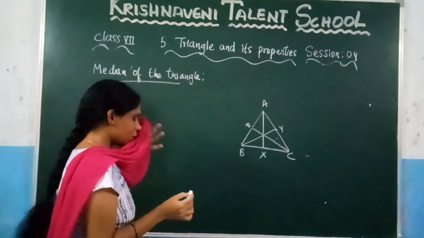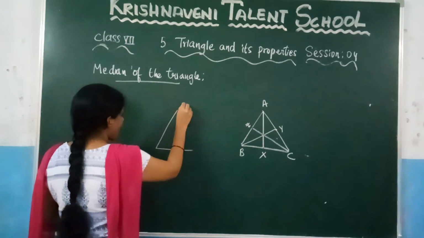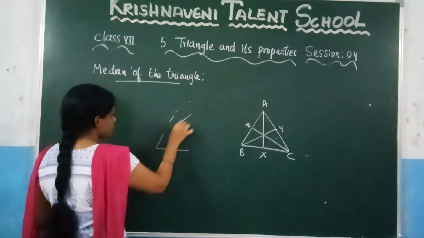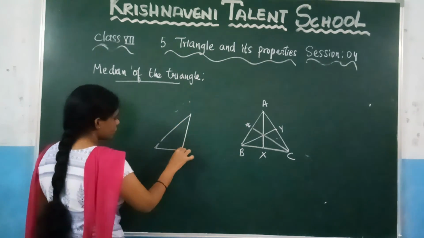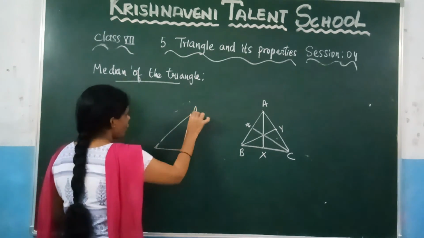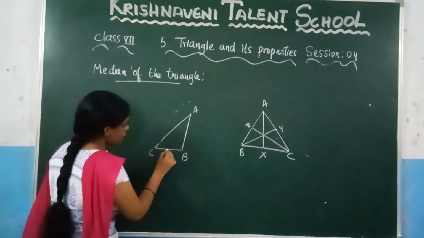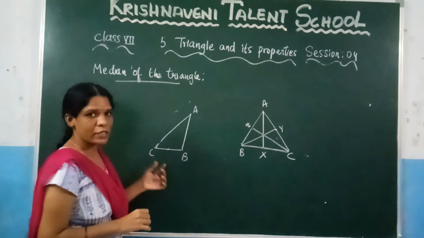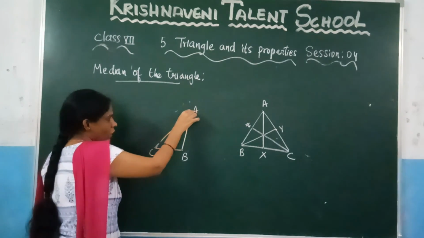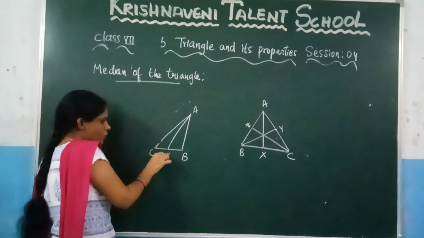And I am drawing some triangle. Suppose I want to draw the median of this triangle. How can we draw the median? Now take the midpoint of the side BC. Here let us suppose this is the midpoint of the side BC. Midpoint is nothing but the middle point. So what is the median? You need to draw the line segment from the opposite vertex to the midpoint of the base. So this one will become the median.